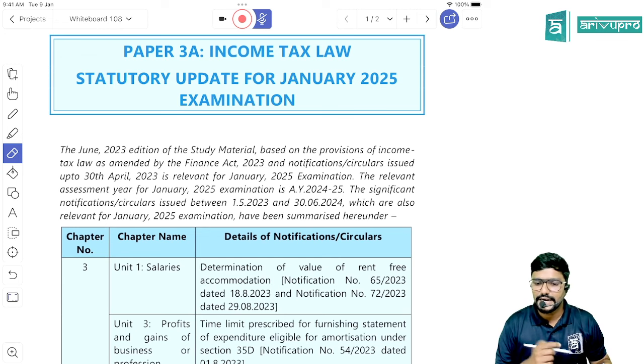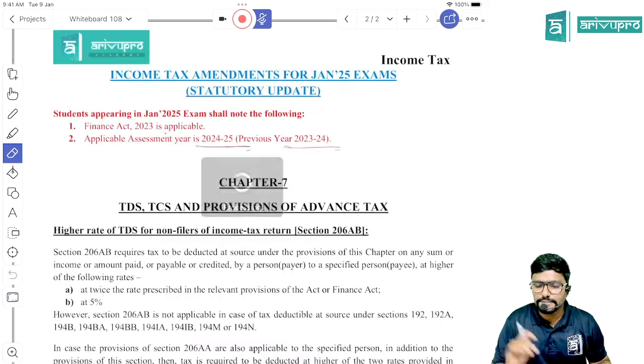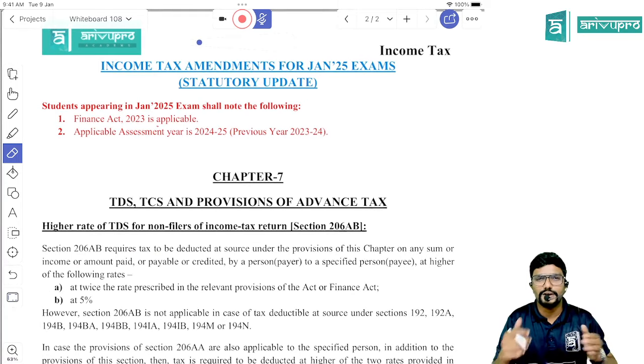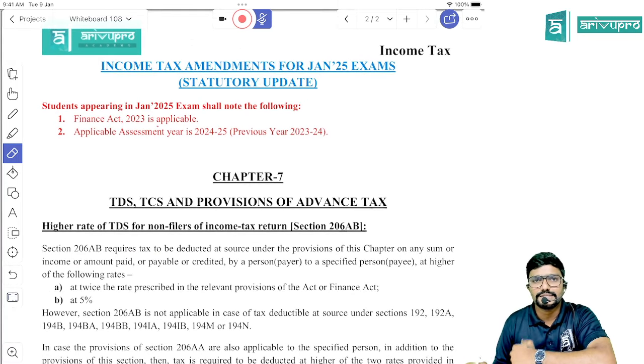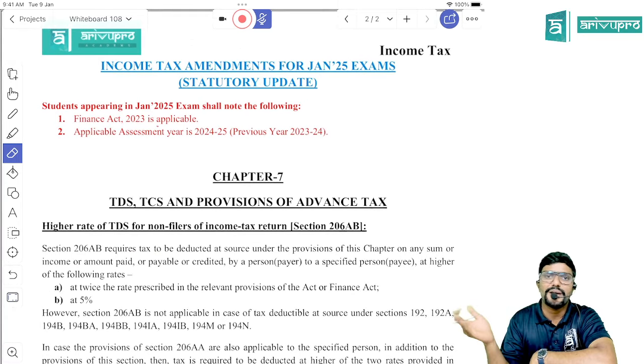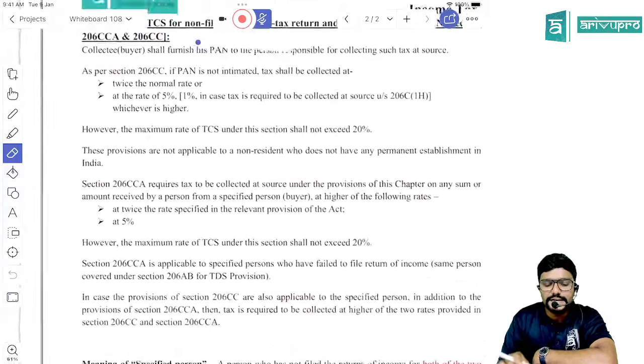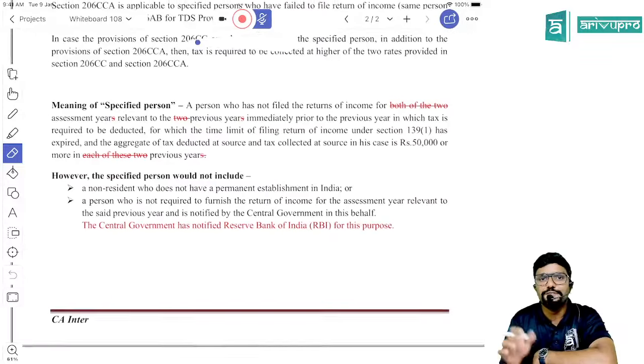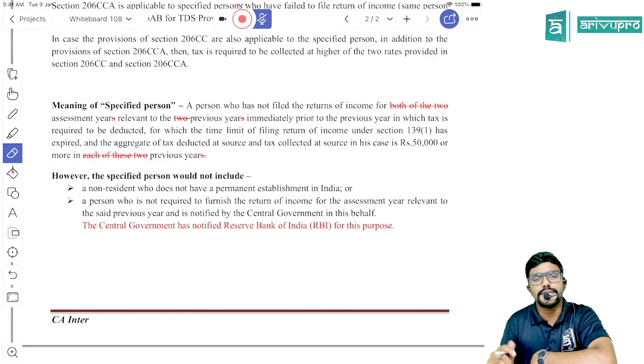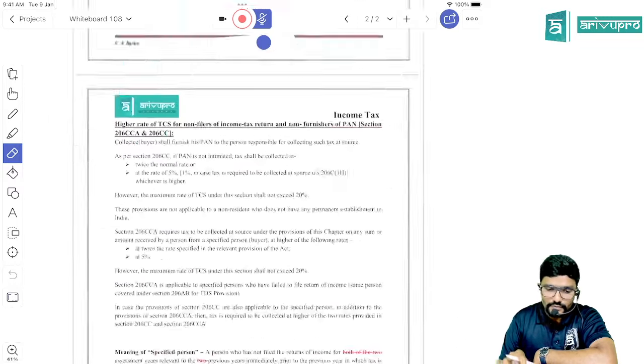So before I start, I have also prepared a reference material as applicable for Jan 25 exams, guys, where the content I have taken from my regular study material, and whatever the amendments are, I have just highlighted in red color, so that it would be easy for you to update in your regular study material. So it will help you to study further also.